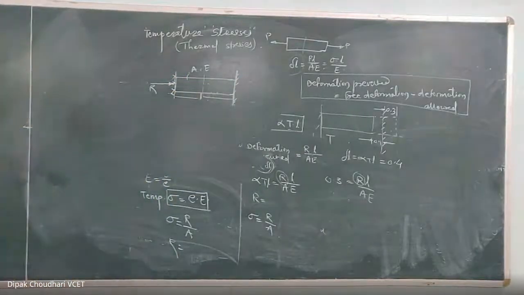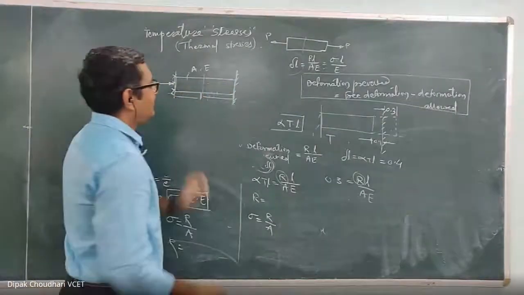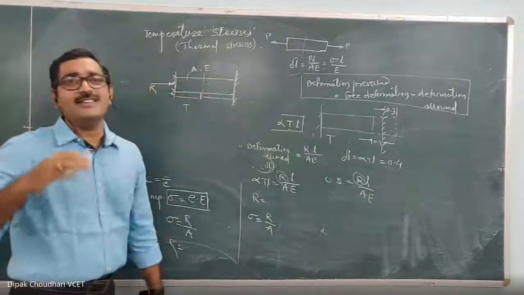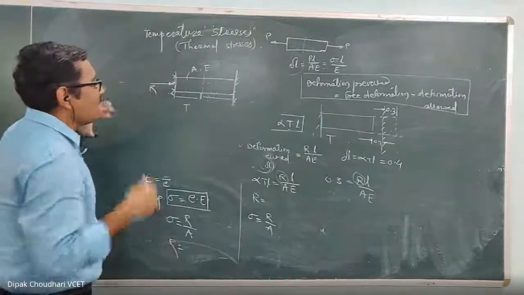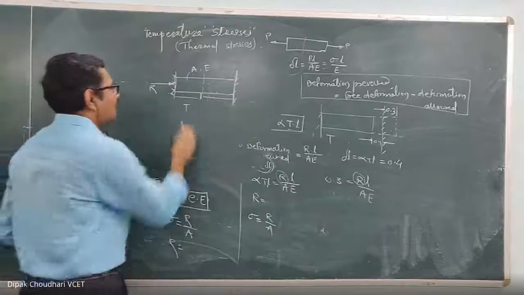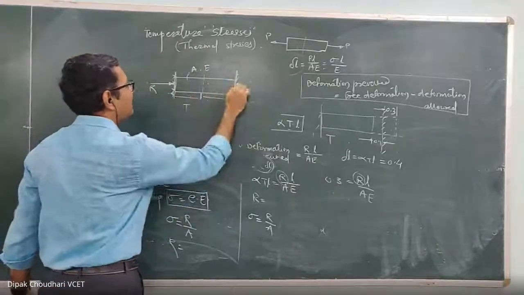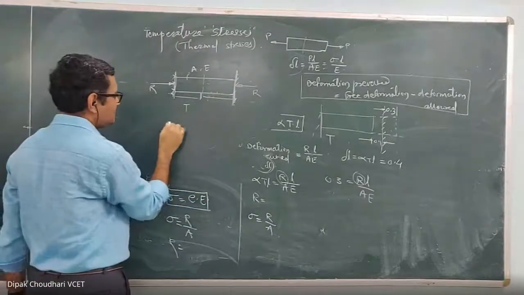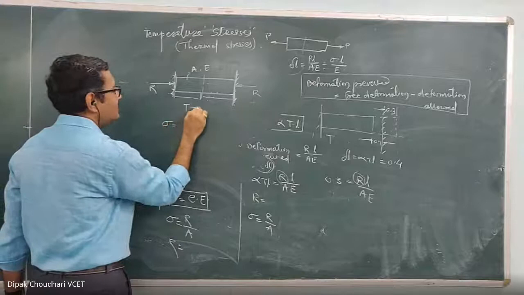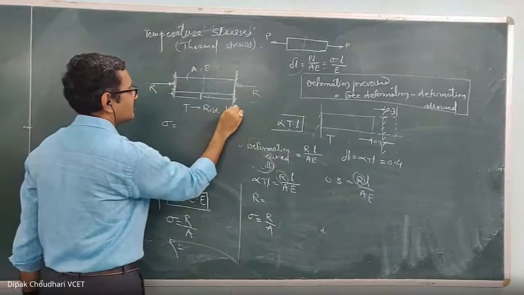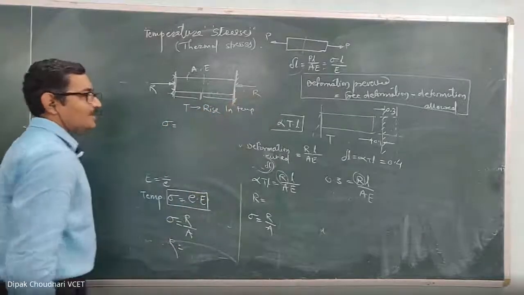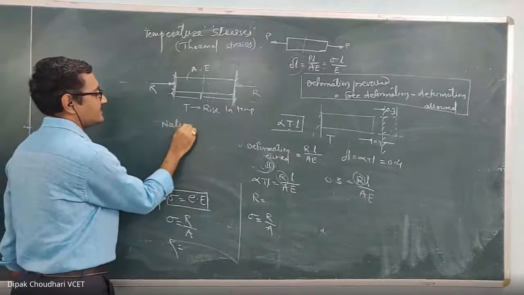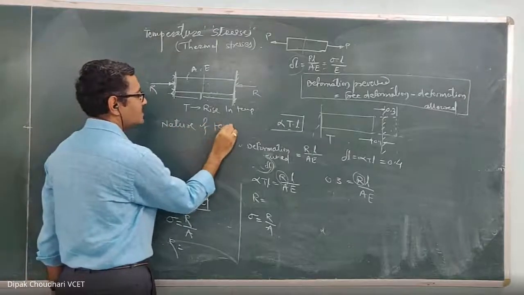Okay, suppose this is the material here whose temperature is raised. There is an increase in temperature. Now when there is a rise in temperature, you know that since the deformation is completely prevented and axial force is induced here, temperature stresses will also be induced. Now tell me, when there is an increase in temperature, what will be the nature of the temperature stress?